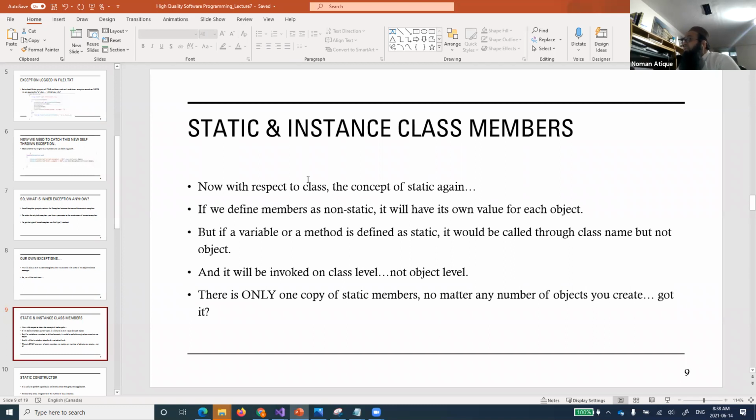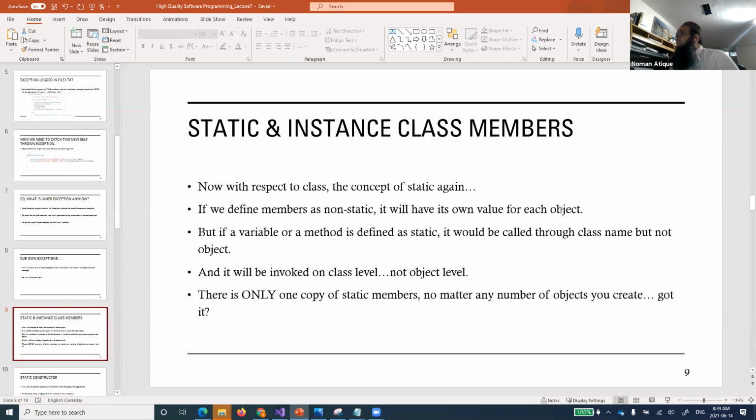We talked about static when we were talking about methods in the beginning, that if you define a method as a static method, you don't need to create anything, you can use that directly. Remember, we talked about defining a static method, not in a class, but in general form. Technically it was also inside a class, the Program class, but we did not discuss class in that original form at that time.